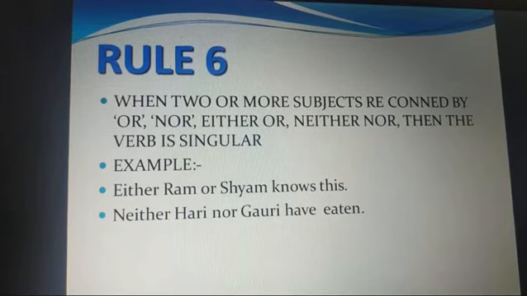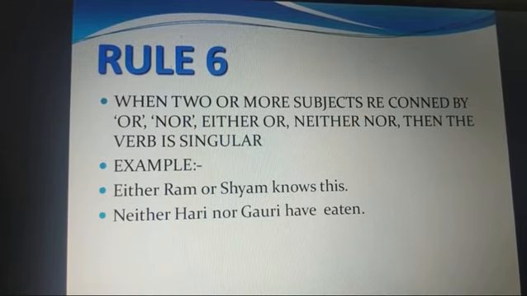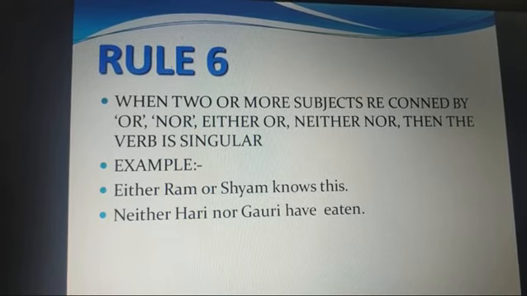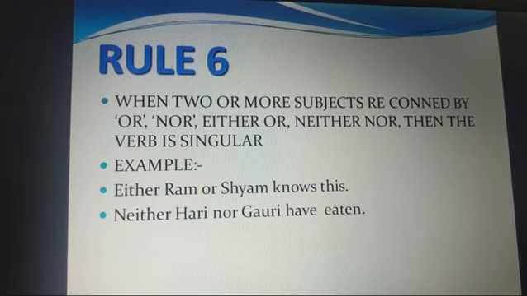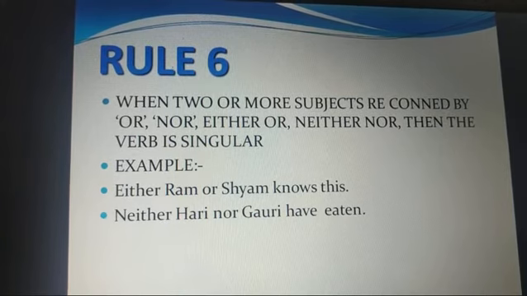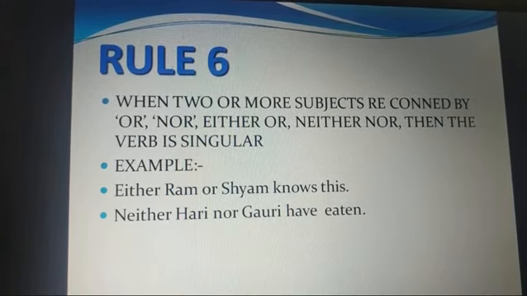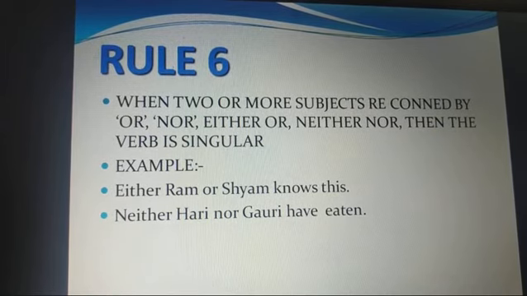Now let us begin with the sixth rule. When two or more subjects are connected by or, nor, either or, neither nor, then the verb is singular. Because or means any one choice, nor means none of them, either or again is an alternative, neither nor is again a negative one. For example, either Ram or Shyam knows this. Because I am talking only about Ram or about Shyam, one of them is aware of the things. So I will be using knows instead of know.